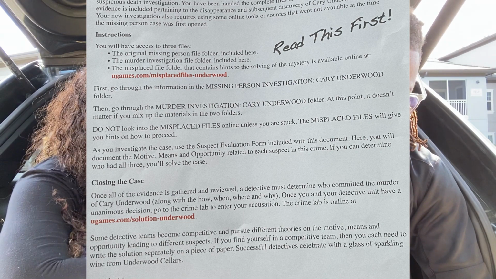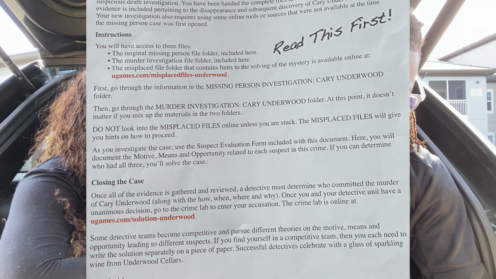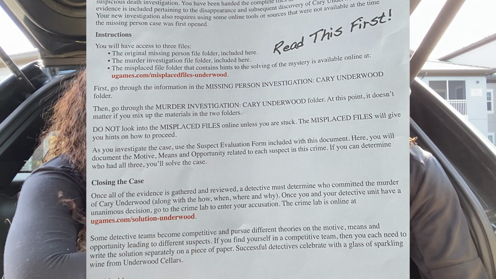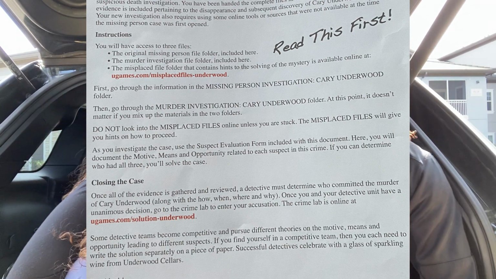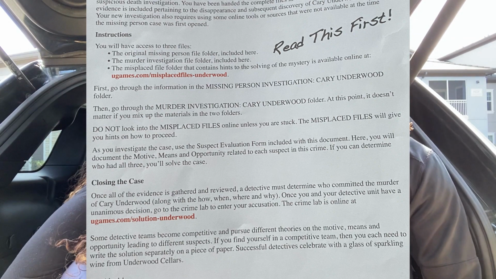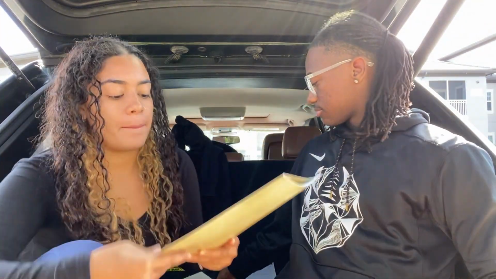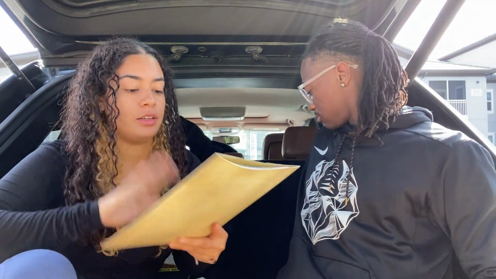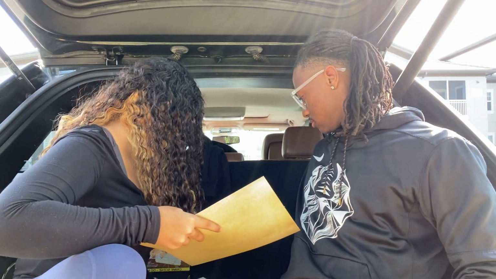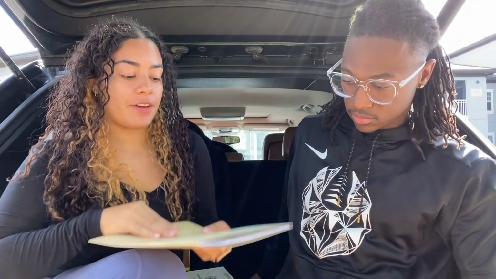Once you and your detective unit have a unanimous decision, go to the crime lab to enter your accusation. The crime lab is online, and they gave us a link for that too. Are you ready? Yeah. So we do the missing person investigation first, and then we go into the murder investigation. So this is the missing person investigation file.